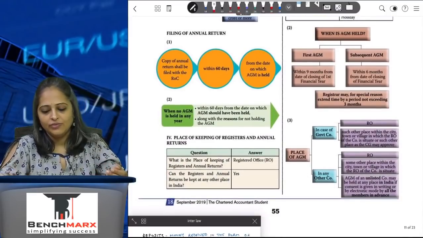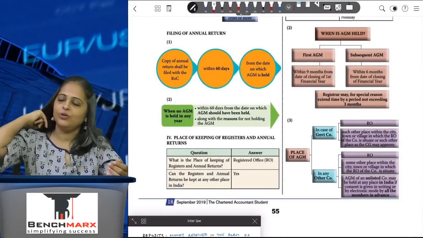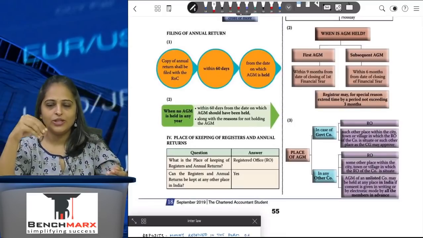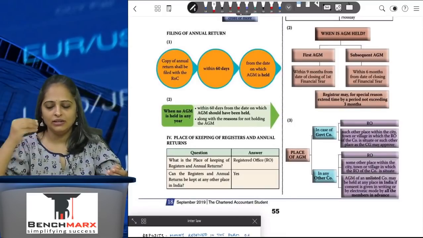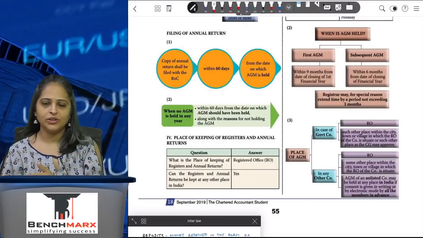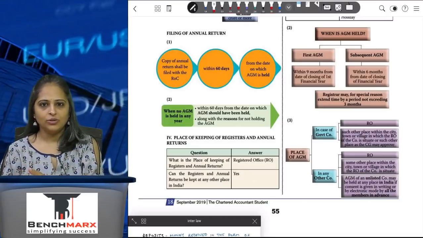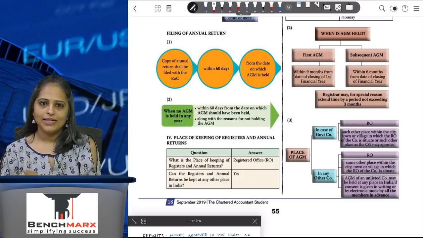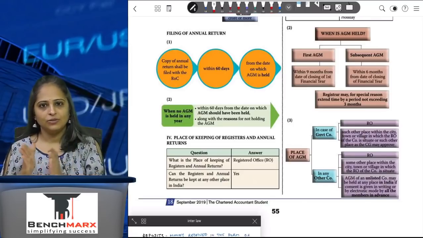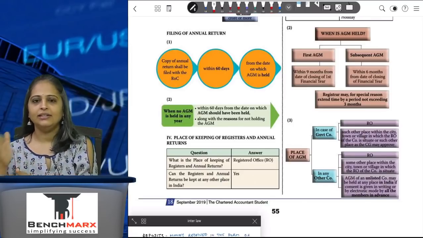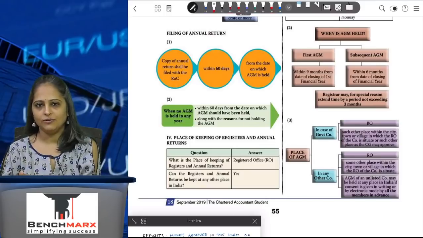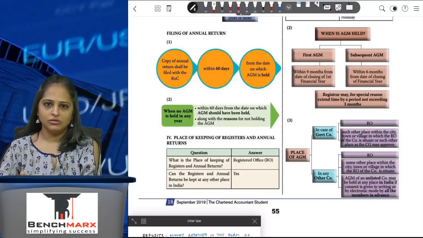Filing of annual return. When will you file the annual return? You will have to hold an AGM of the company. Once you hold the AGM, the annual return is normally made available to the shareholders for review, and then, within 60 days from the date when the AGM is held, you will have to file the annual return of the company to the ROC.